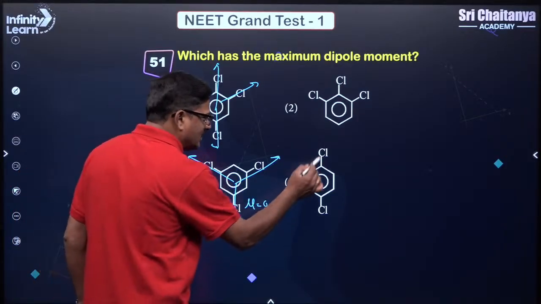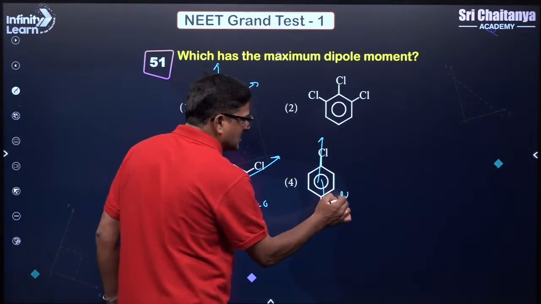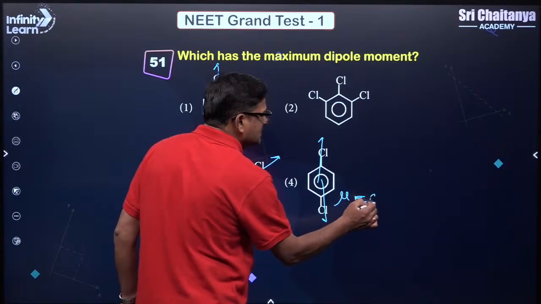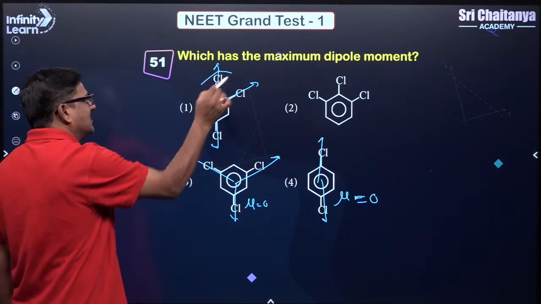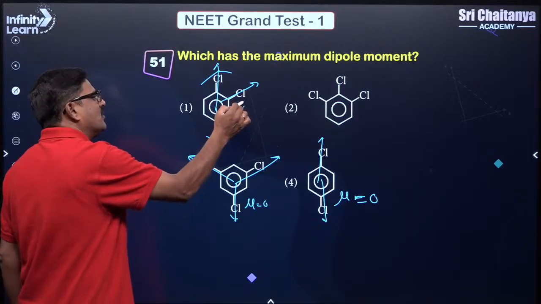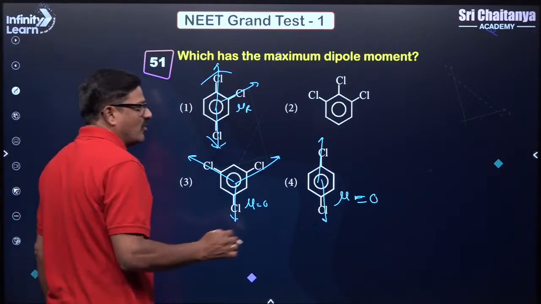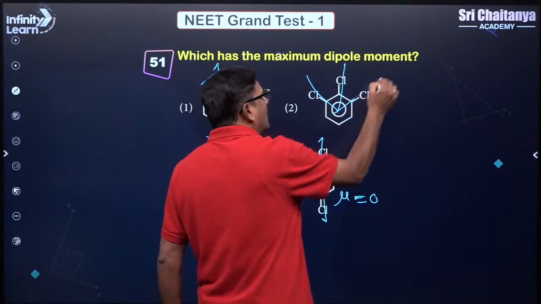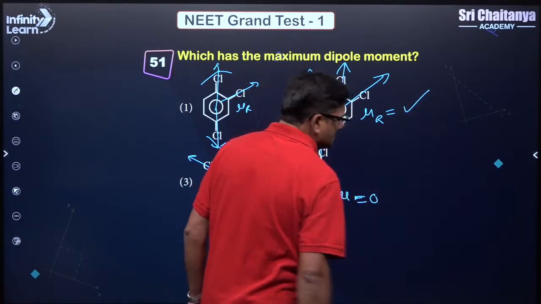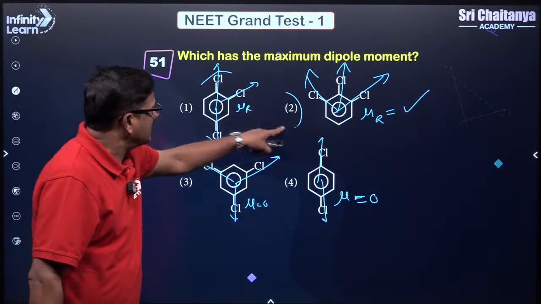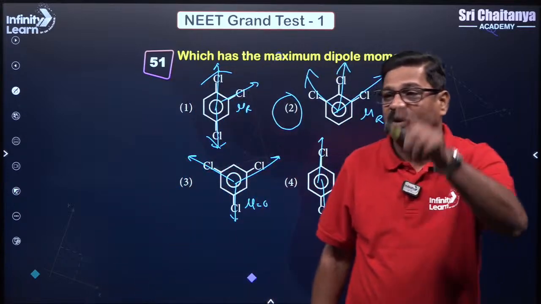And this bond moment is cancelled by this bond moment. This dipole moment is going to be 0. When it comes to these two, they are cancelled, and the resultant dipole moment will be in one direction, while these 3 are counteracting, so the dipole moment is going to be good.